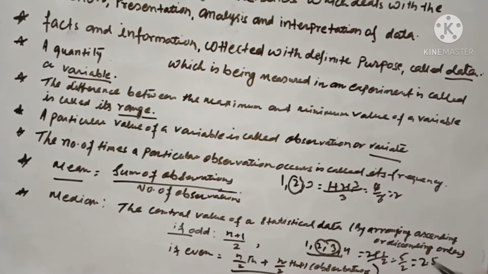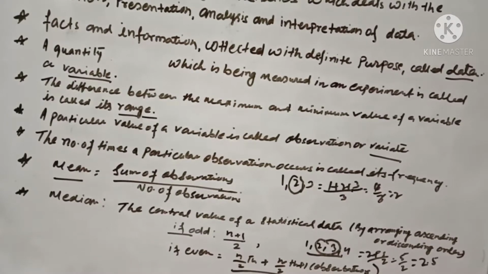Other than that, we will discuss within the questions what is meant by class mark, the width of the data, and how to arrange the data in a frequency distribution. A table showing the frequency of various observations is called a frequency distribution. These are the parts, along with the bar graph and histogram. So please see how I'm solving the questions.